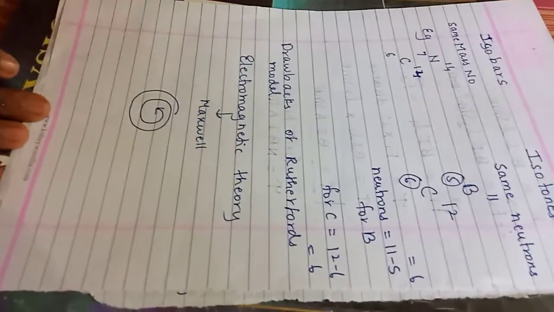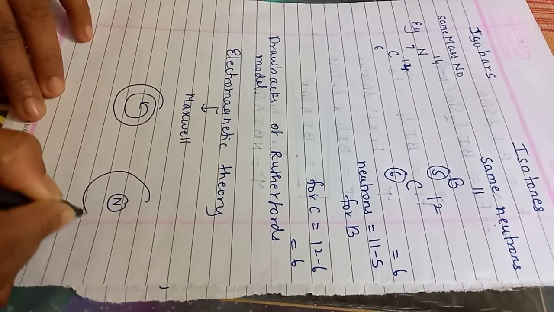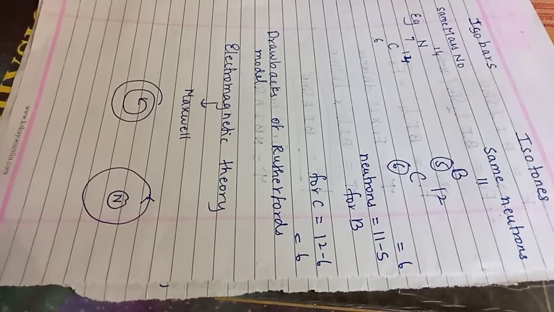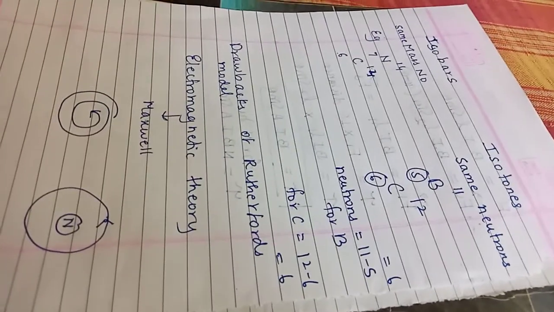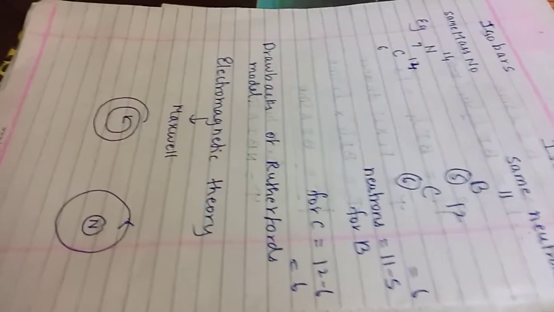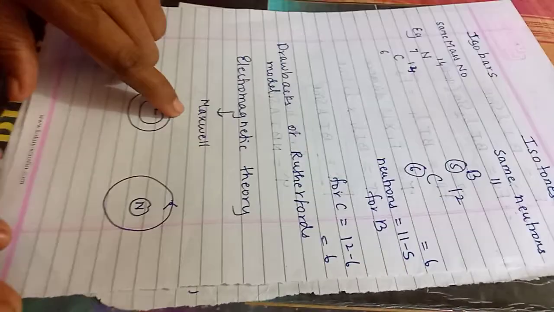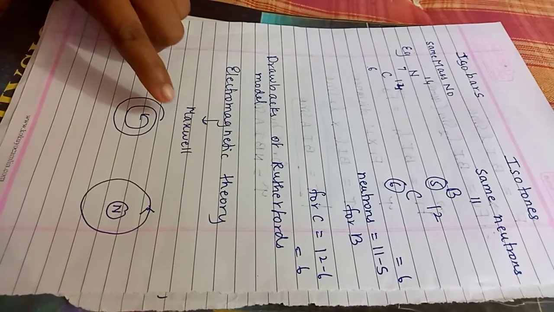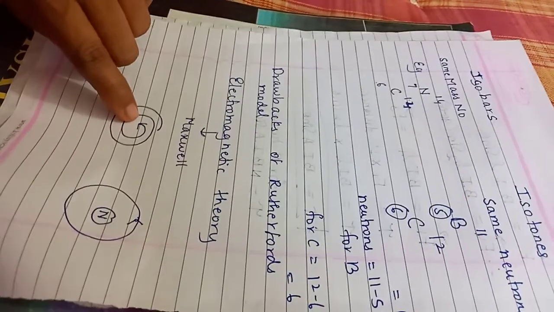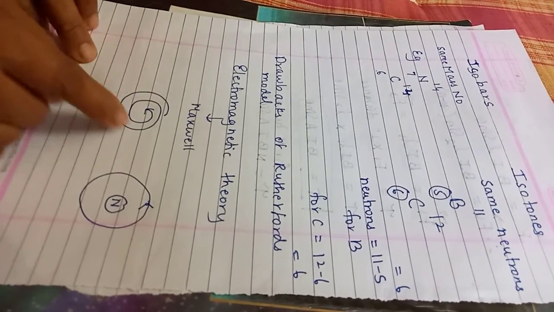Now, apply this to Rutherford's model here. Electrons revolve around the nucleus in a circular orbit. The electron is a charged particle which revolves around the nucleus in circular motion. Students, the point is that according to Maxwell's theory, every accelerated charged particle in motion emits radiation. Hence that charged particle should follow a spiral path. The shape of a chakli is called a spiral path. Hence the charged particle follows a spiral path.